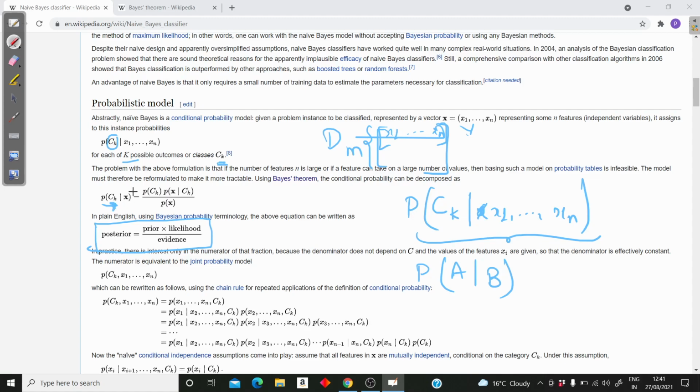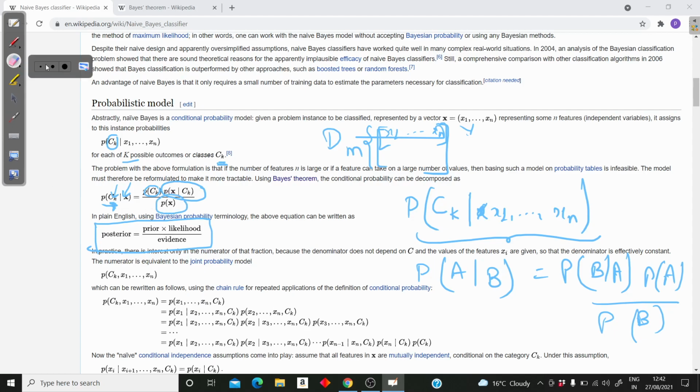Given a feature vector, what is the probability that it belongs to class ck is given by probability of x given ck, just the other way around from the Bayes theorem, b given a into probability of a, so into probability of ck, and divide by probability of b, which is nothing but probability of x here. So this is what we have up until now.